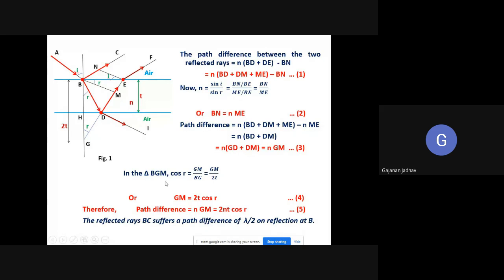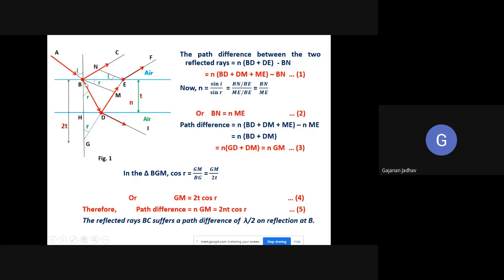Now in triangle BGM, you can write cos R is equal to GM upon BG, because GM is the adjacent side, divided by BG, which is the hypotenuse. And if you look at BG properly, at the initial point I told you that T is the thickness of this particular thin film, and from here again it is the distance T.